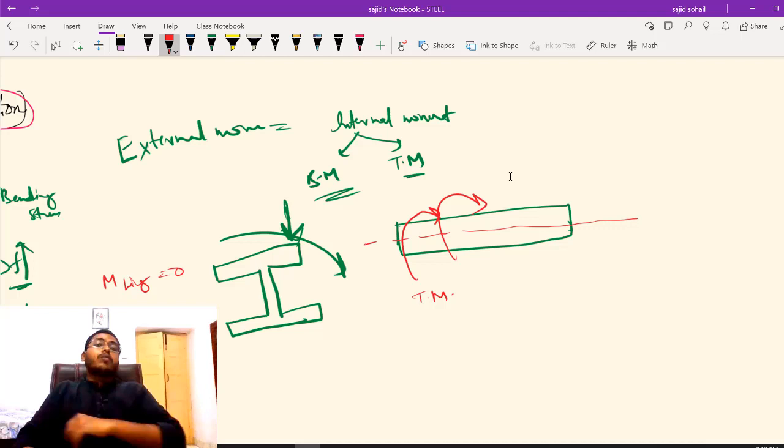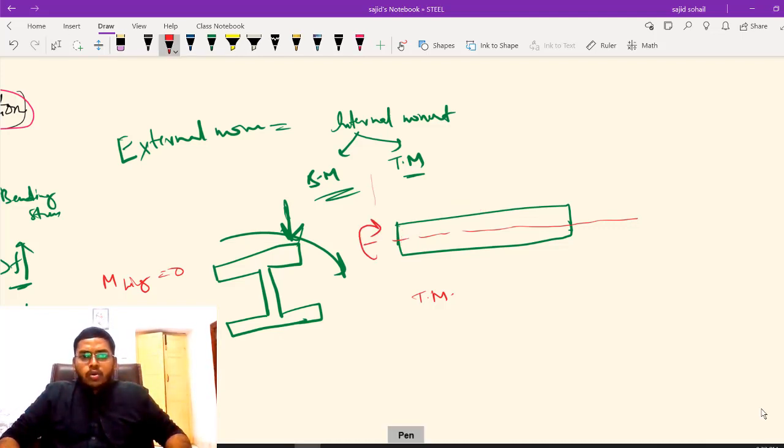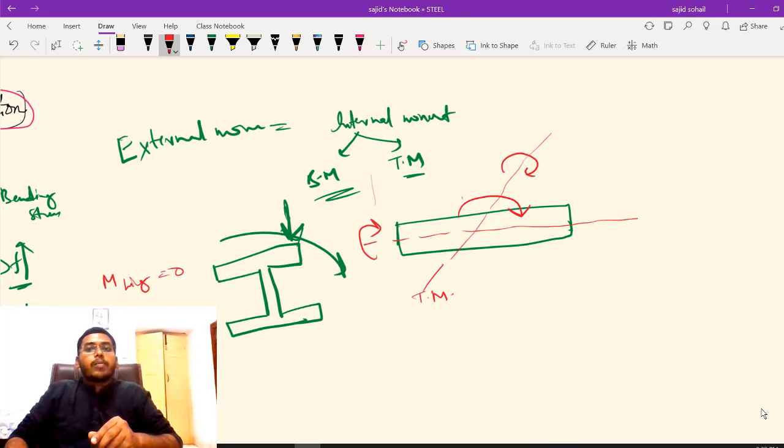Now let us see what is bending moment. For this, let us take an axis perpendicular to this. Okay, I am taking one axis. Let us say this is the axis passing through my body, perpendicular to it. So now imagine you are applying a moment to this. Then how it will be? You can clearly see it is as if pushing the body like this.